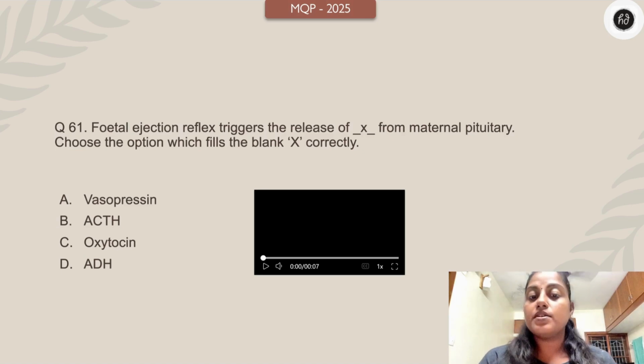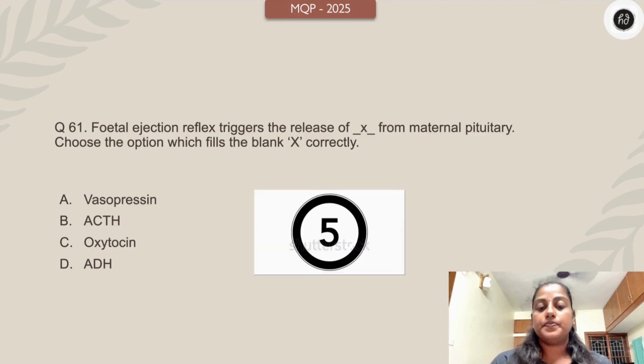Fetal ejection reflex triggers the release of X from maternal pituitary. Choose the option which fills the blank X. Vasopressin, ACTH, oxytocin, ADH. Ejection reflex triggers the release of what? Your time starts 3, 2, 1, right now.